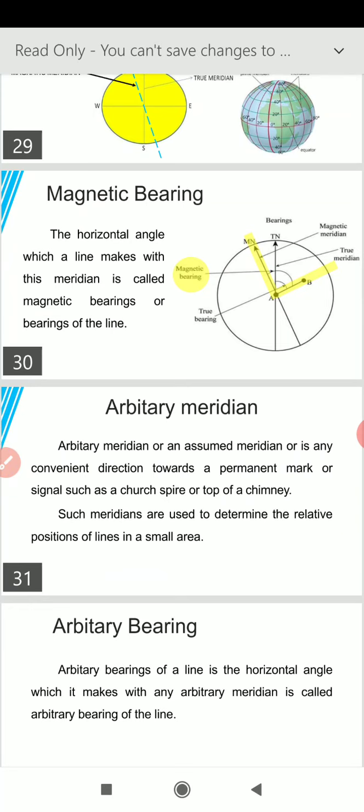So, arbitrary meridian, as the name itself suggests, it is arbitrary. We can assume any line on any important point in the city, like church or any mosque, as our point and start measuring the angles from there. If any provision is not available, then we go for arbitrary meridian.